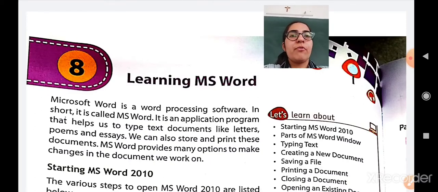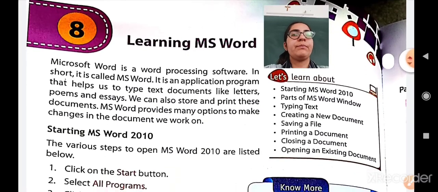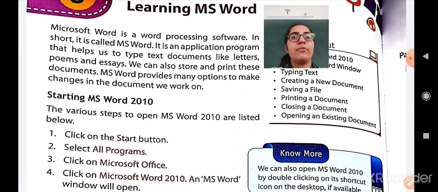MS Word also provides many options to make changes in the documents we work on. For example, you have already finished writing a document. Now you want to modify it. You want to change that typed document. Then you can also change it. It means MS Word also provides you an option to modify or make changes in your document which you have typed.